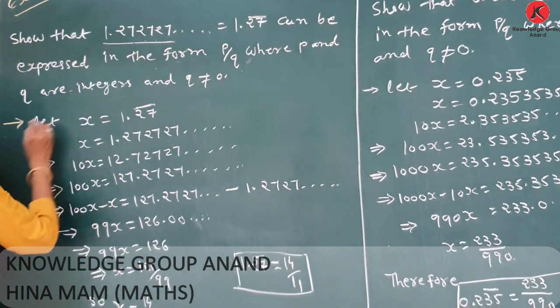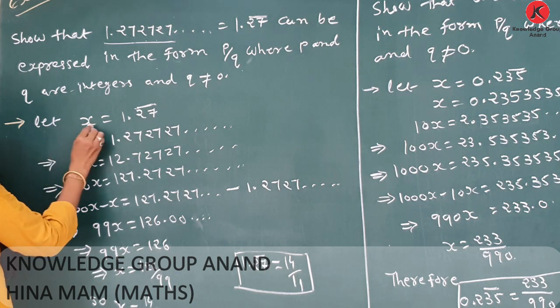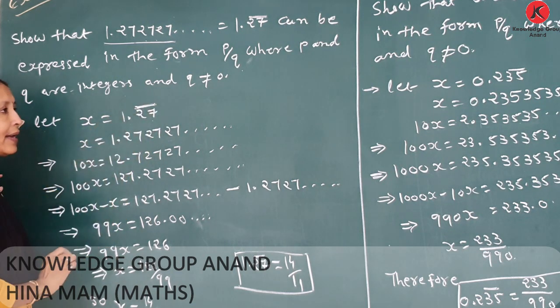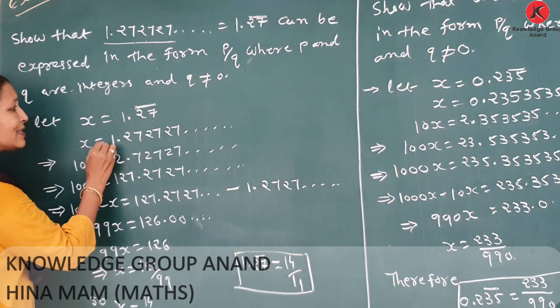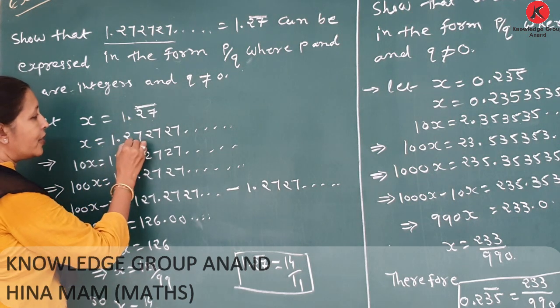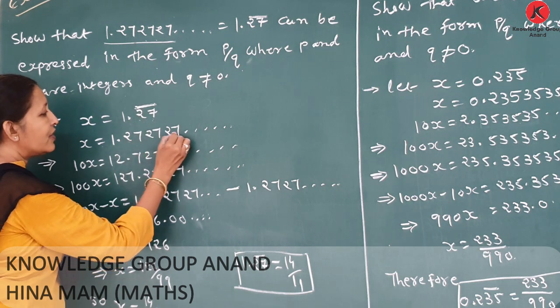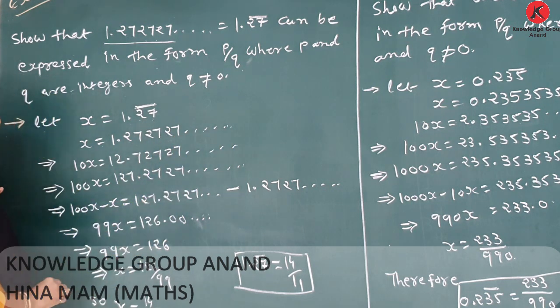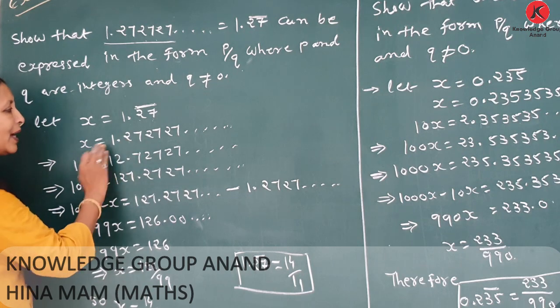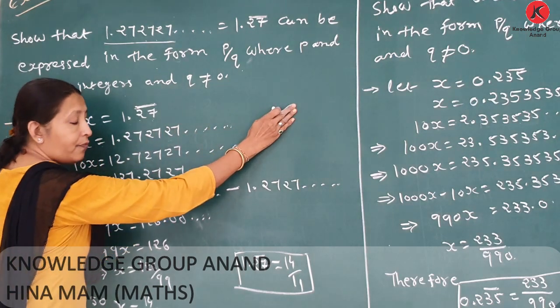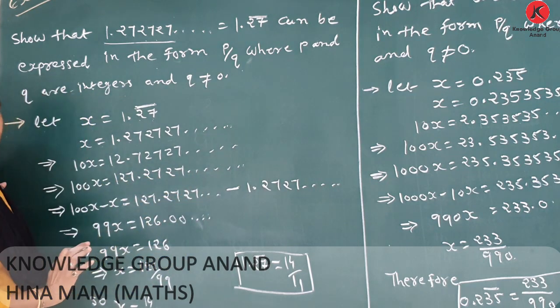Now in this sum, for the solution, let x is equal to 1.27 bar. Here we write x is equal to 1 point, and the number repeated is 27, 27, 27, 27 and so on. First we multiply both sides by 10.